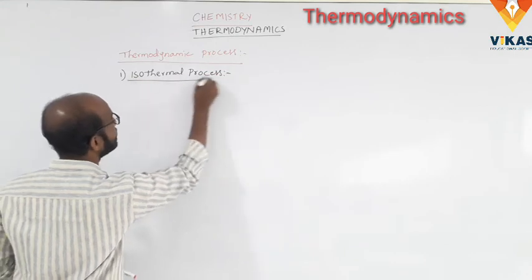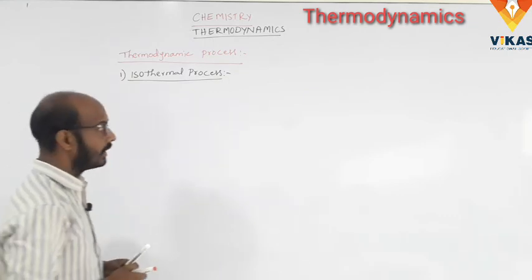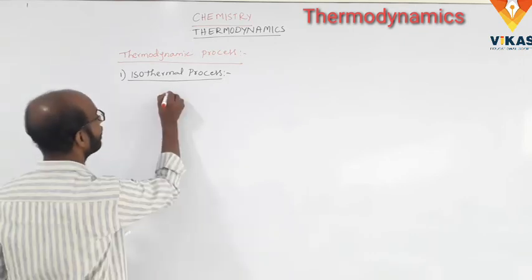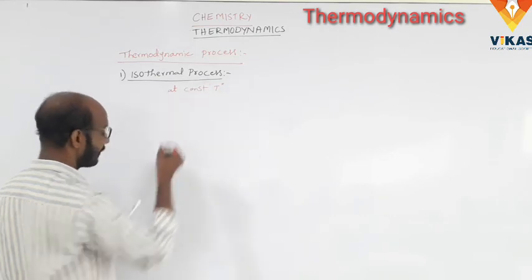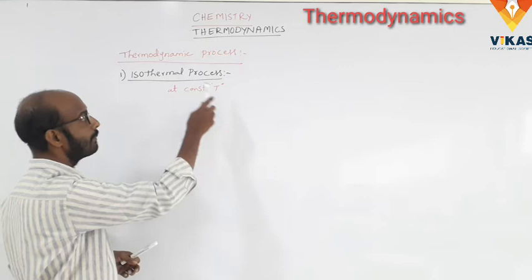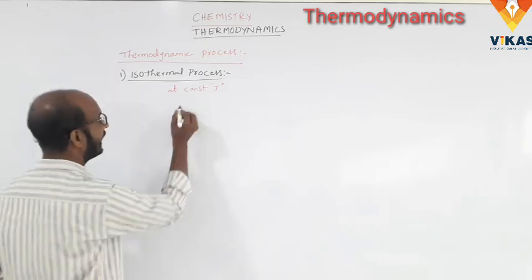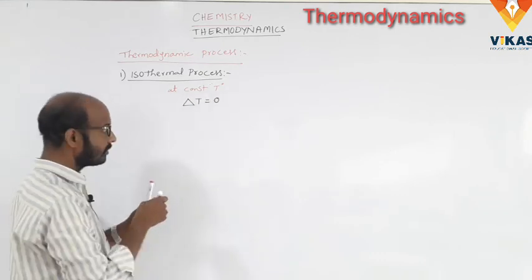So what is meant by isothermal process? The process occurring at constant temperature is called an isothermal process. So we write delta T is equal to 0.